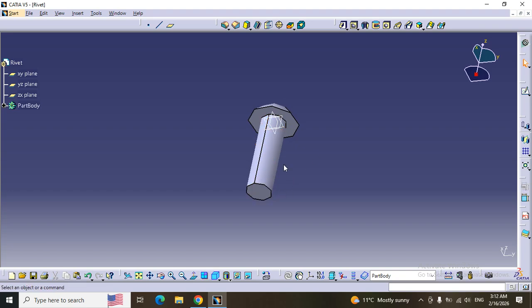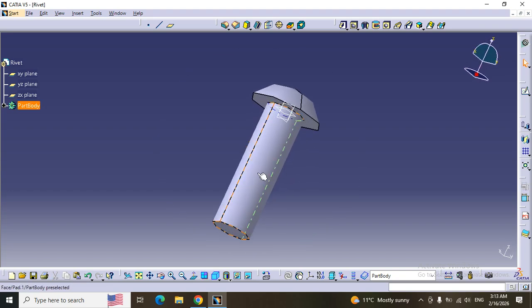Now we have a rivet that is designed in Catia software.